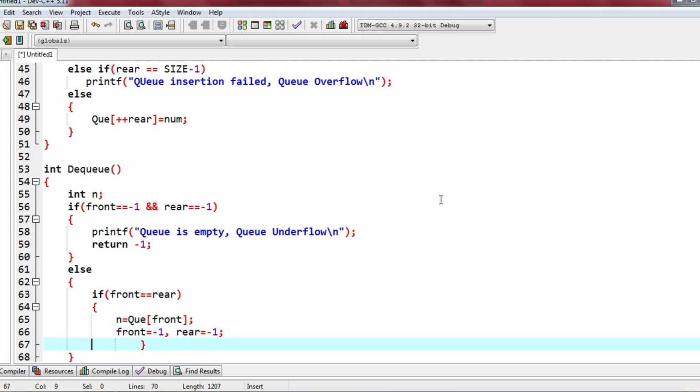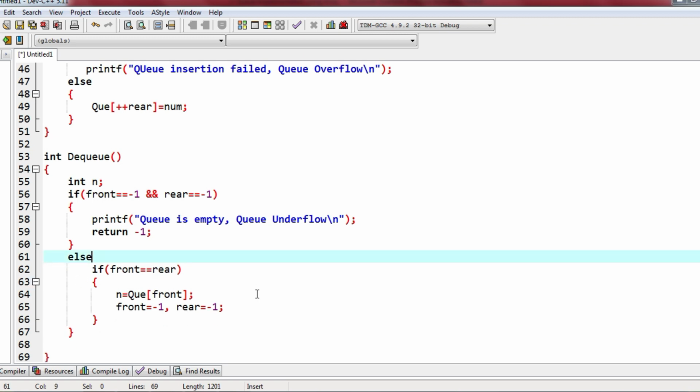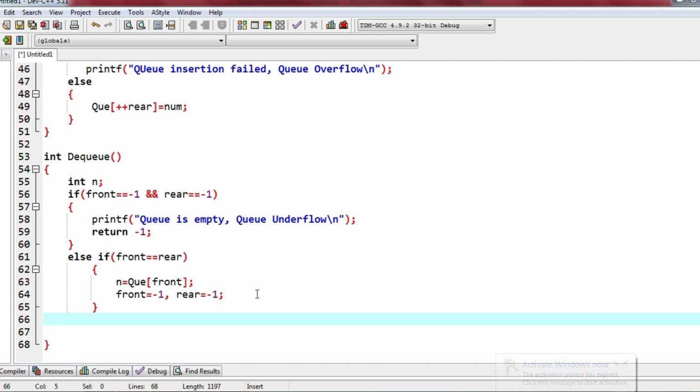Okay, suppose I'll put a ladder if else here. I don't need nested if else. Okay, else if, this is additional. Okay, so if the first one is false, that is the queue is not empty. Second one, suppose that is also false, means both are not equal.